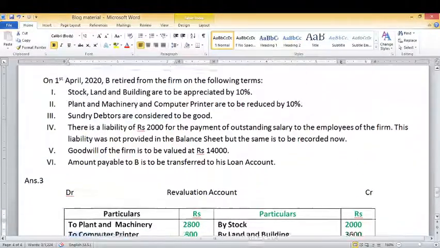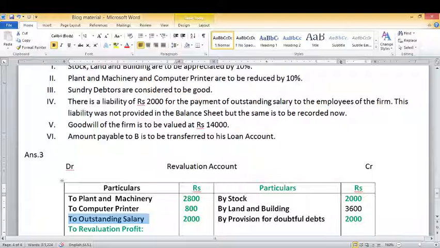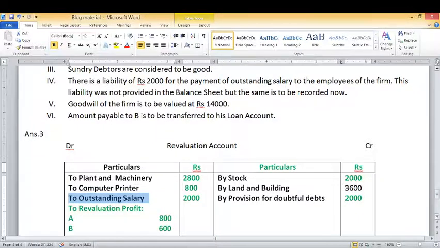Now move to the next adjustment. Goodwill of the firm is to be valued at rupees 14,000. So adjustment for goodwill is done through partners' capital accounts. So it won't be taken into your revaluation account. Then the amount payable to B is to be transferred to his loan account. As we know that this video is limited to the preparation of the revaluation account, we have to do nothing with adjustment number 5 or 6.